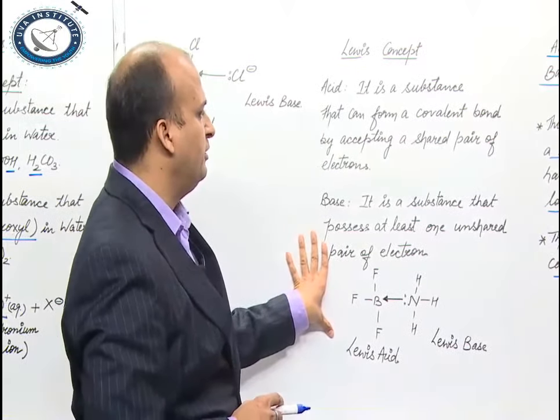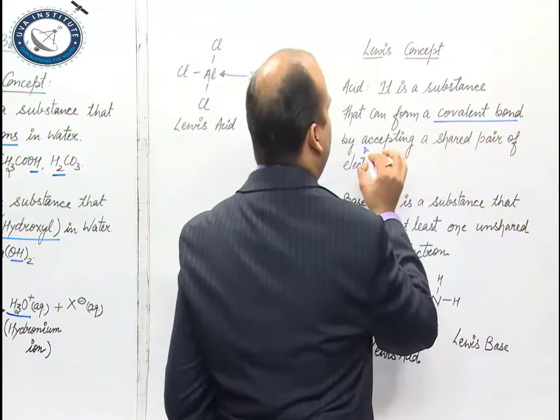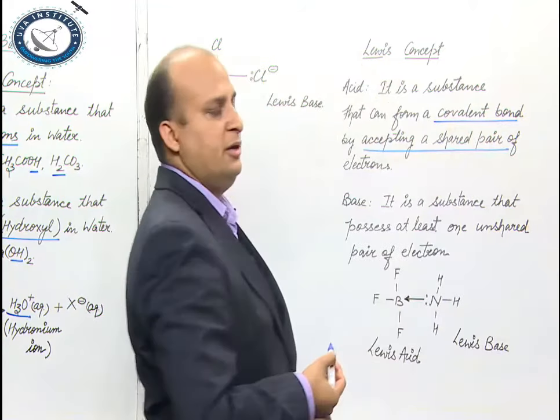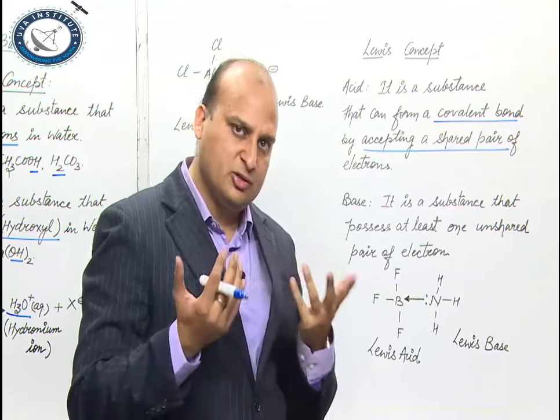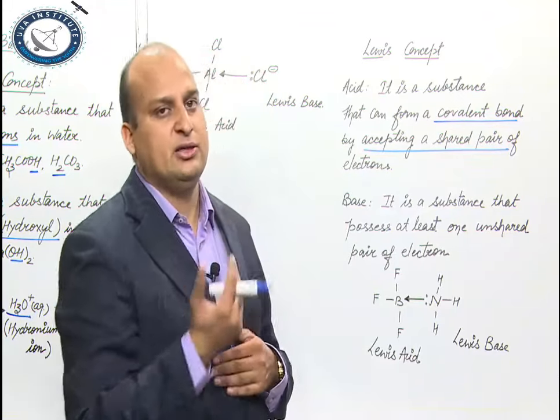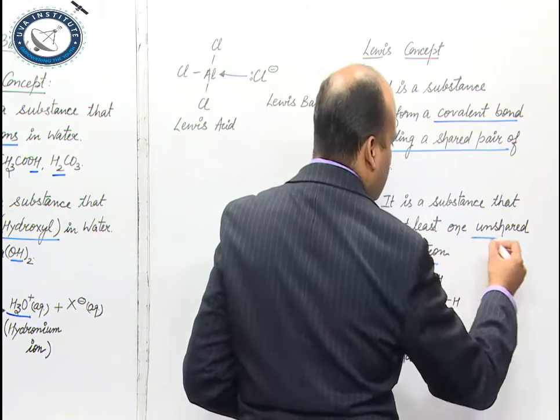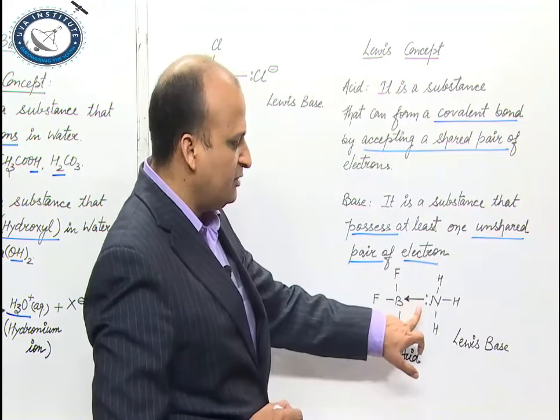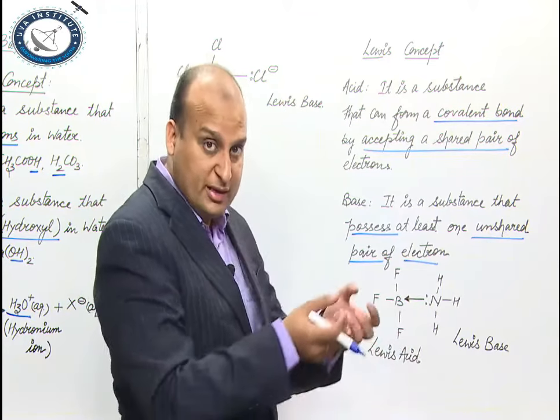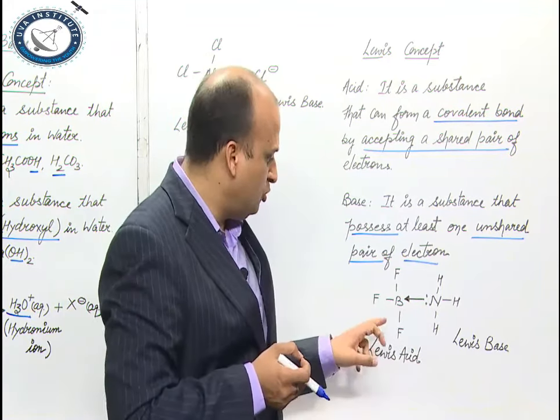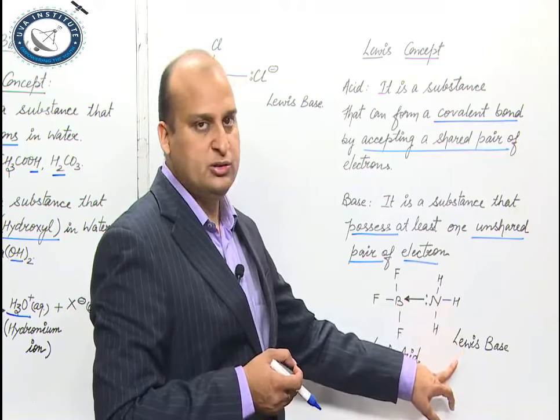that is a Lewis concept. Now, this concept says that an acid is the substance which can form a covalent bond by accepting a pair of electron. Fine. In a coordinate bond, the one which is accepting the pair of electron is Lewis acid, the one which donates is a Lewis base. So, the one which possesses and is capable of donating is a Lewis base. So, in this compound, NH3 has got a lone pair of electron shown by the two dots. Arrow shows that boron is accepting that lone pair. So, this BF3 behaves as Lewis acid, this behaves as Lewis base.